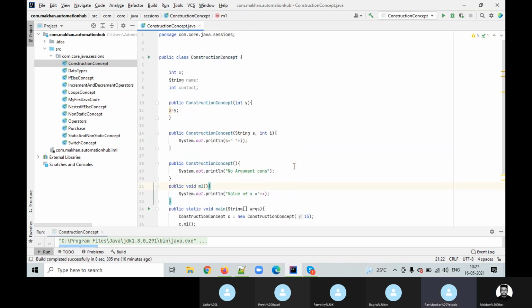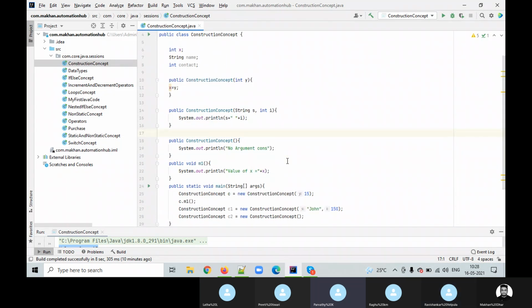So we have Lata, Parvati, Preeti, Raghu. When we run this, still only the value of x will be printing, right? Because we are not calling the others. No, it is doing whatever we ask it to do. If we run it now, what is it going to print? No, the values of all three will print.